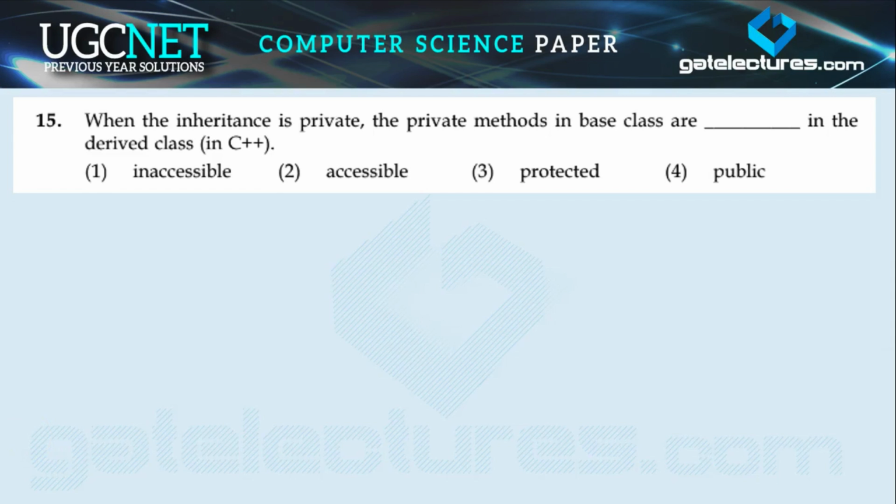Question number 15 is, when the inheritance is private, the private methods in base class are whether it is accessible, inaccessible, protected or public in the derived class in C++.